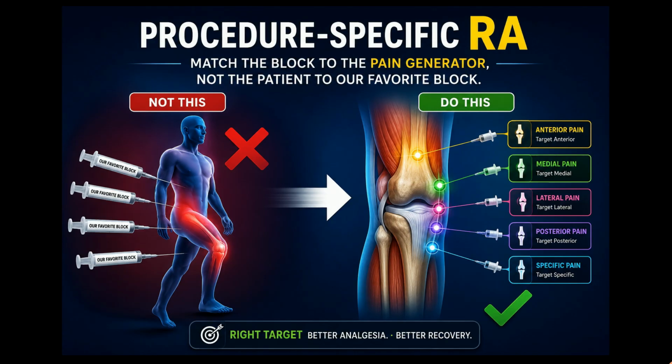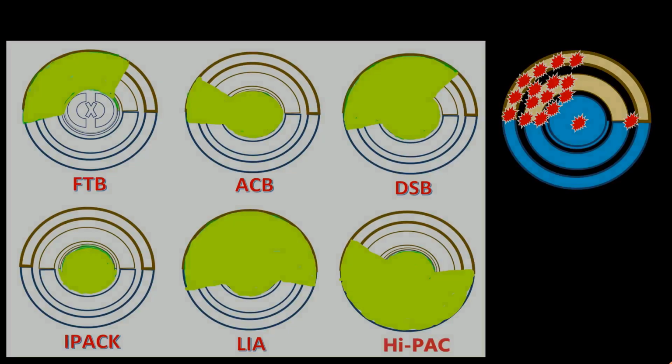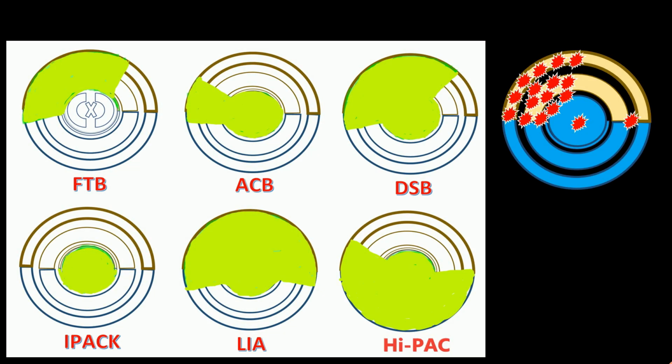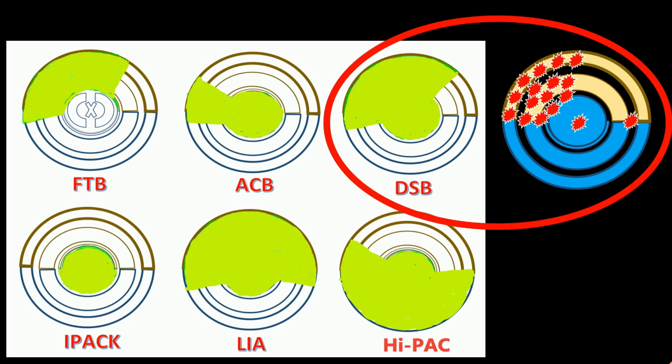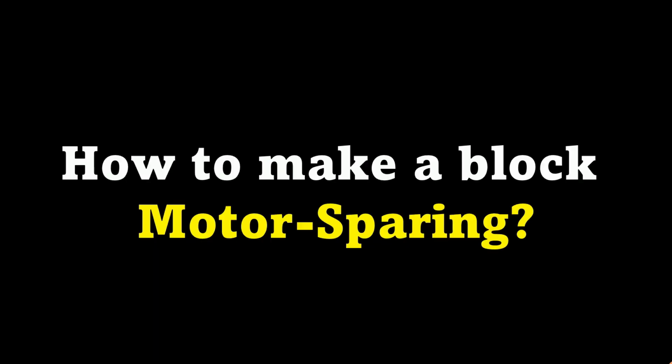Among all RA options from center to periphery for TKR, the analgesic coverage of each motor sparing and ERAS suitable regional anesthesia technique differs. By involving anterior and posterior pain generators, analgesic coverage of DSB appears more procedure specific than other available options. Let's understand how to make the block motor sparing. The name of the block does not guarantee motor sparing. It is created by design.